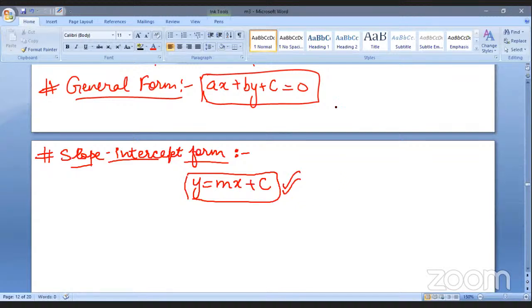Okay, all right. So this was all about what we studied in the previous classes, right? All these forms, all these slopes and all, and the shifting of the origin as well. So I think that till here nobody has got any doubt. If somebody has got any doubt, they can just tell me.